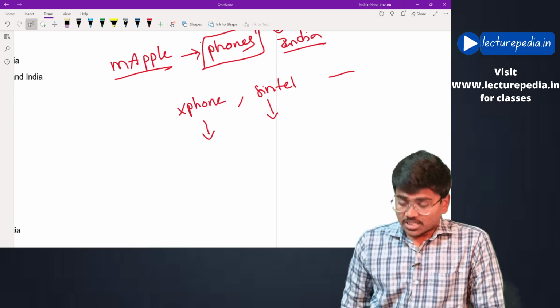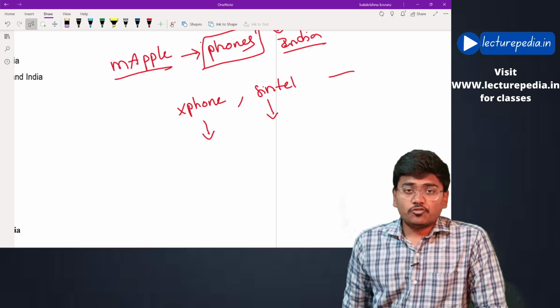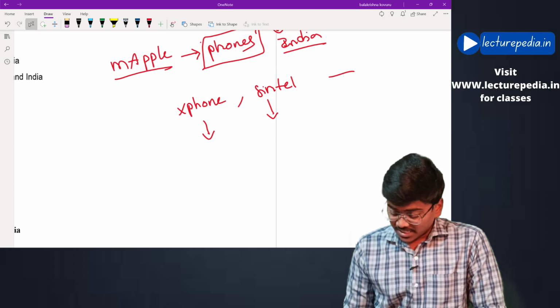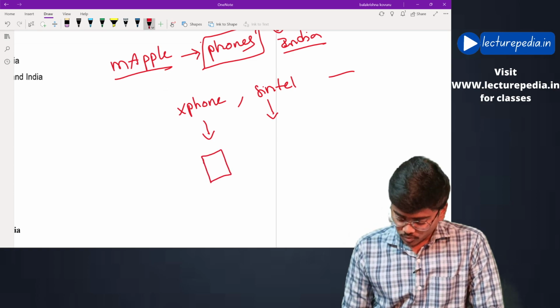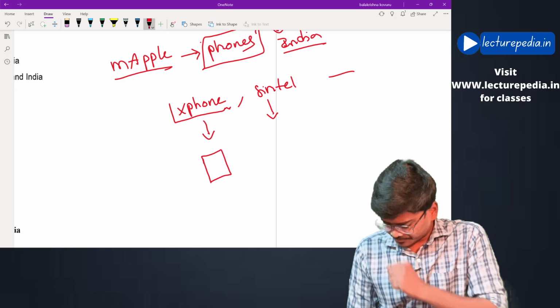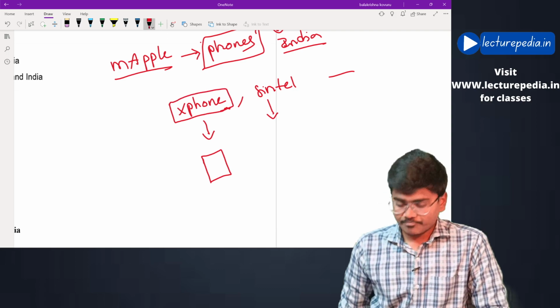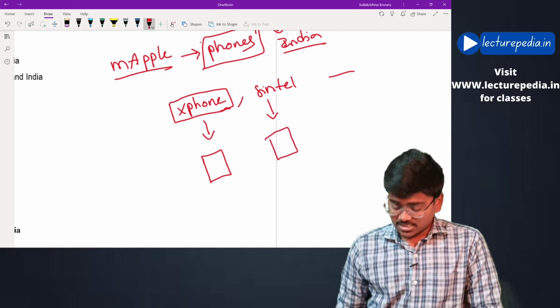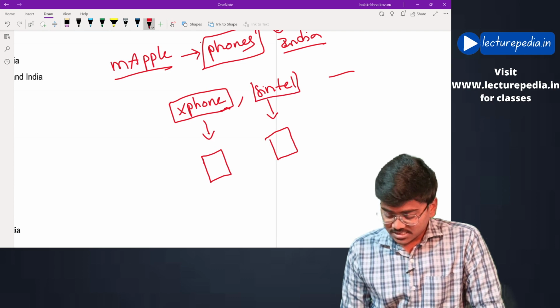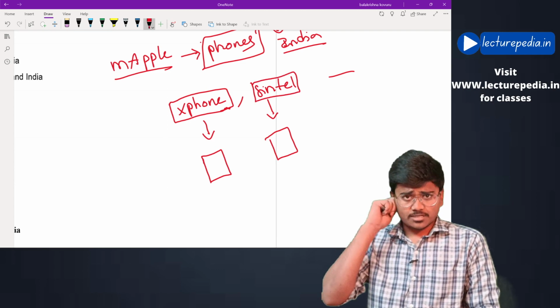Now, if they purchase the iPhone from Xphone, then in that phone they can use the SIM card of only Xphone. If they purchase the iPhone from Sintel, they can use the SIM card of only Sintel. This is the condition.